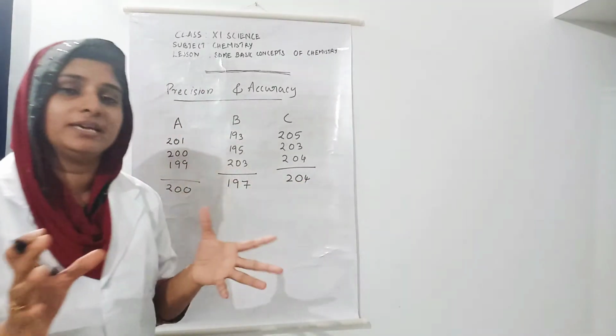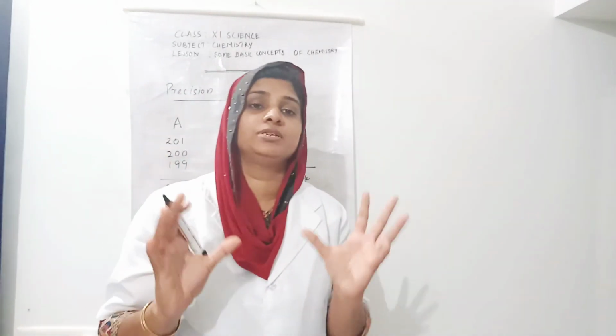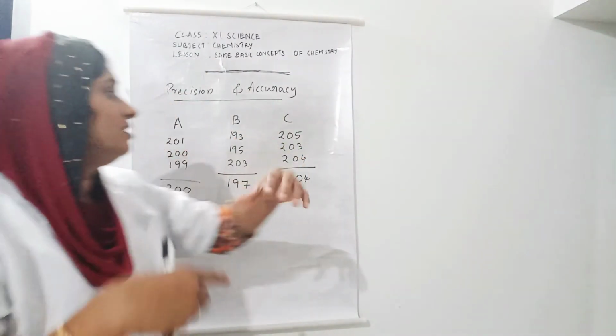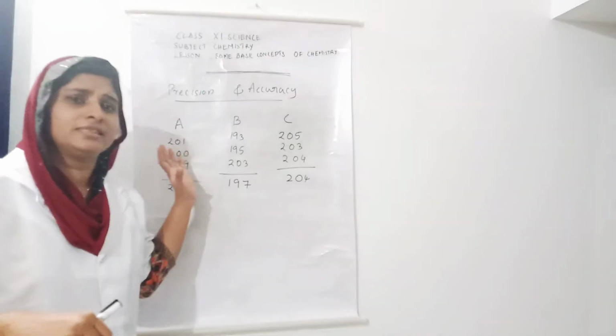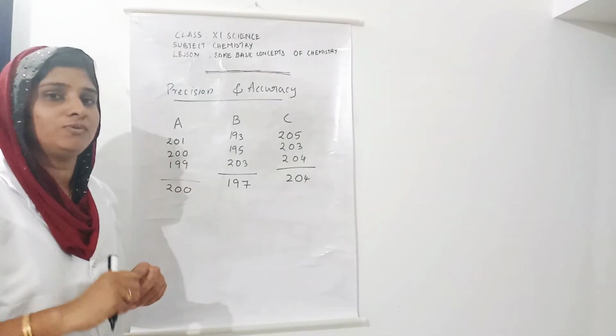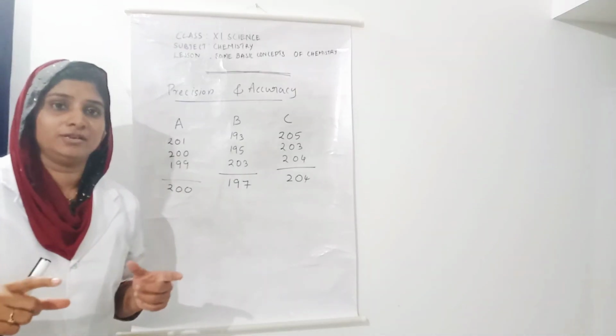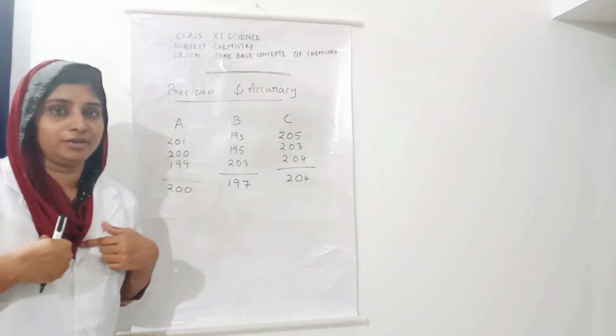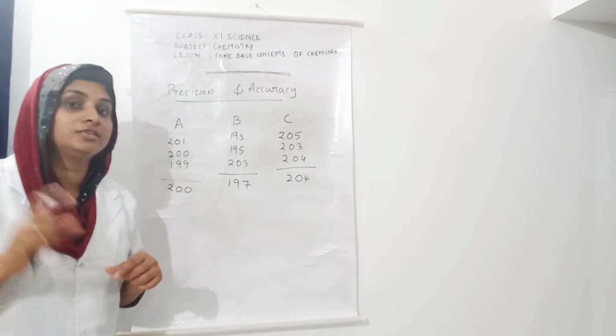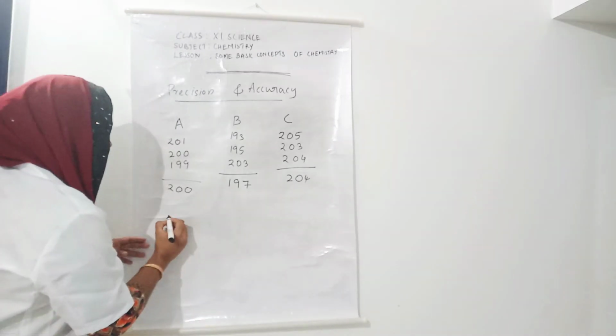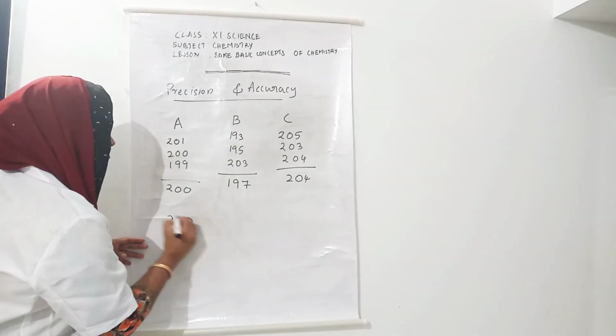I took a simple example to make you understand what precision and accuracy are. By analyzing these numbers, one thing you can notice. I know the exact value, the true value, only I know. It is 200.